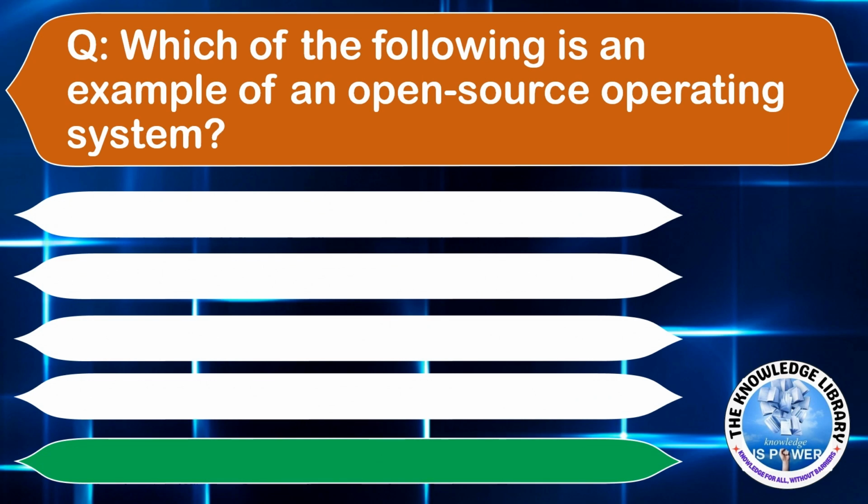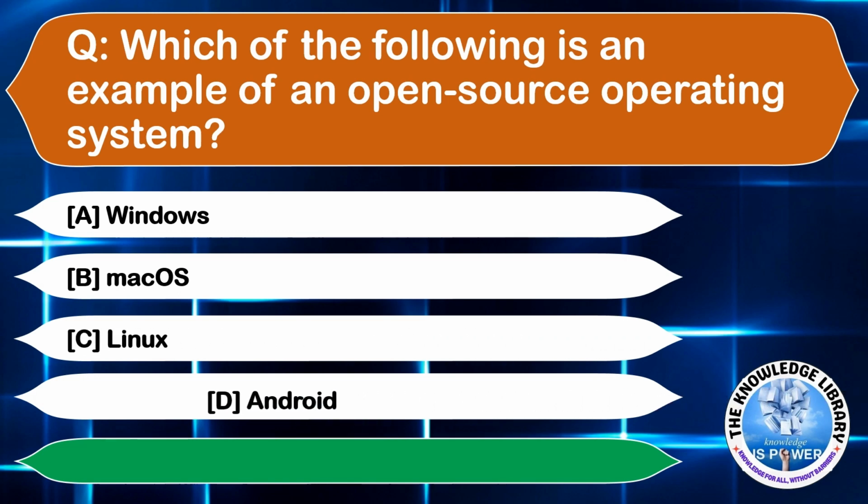Which of the following is an example of an open source operating system? Option A, Windows. Option B, Mac OS. Option C, Linux. Or option D, Android. The correct answer is option C.